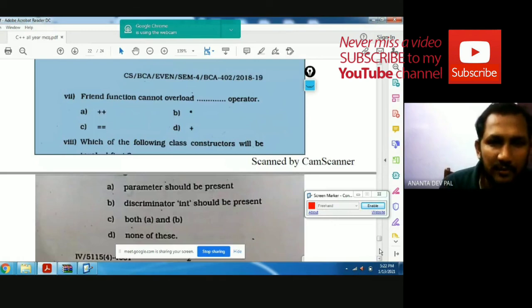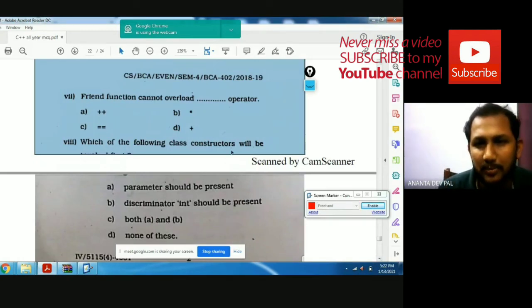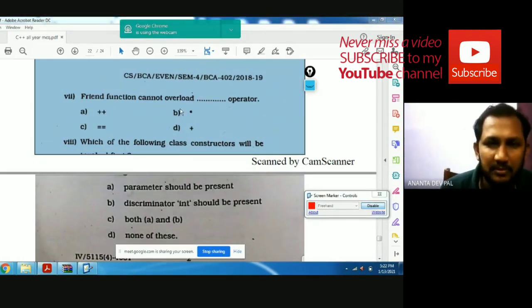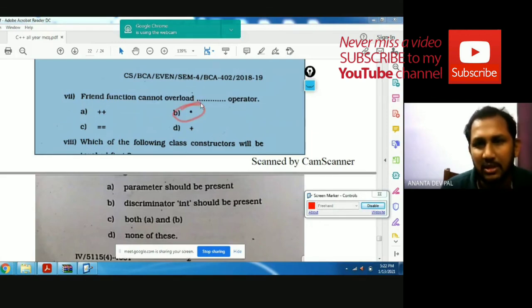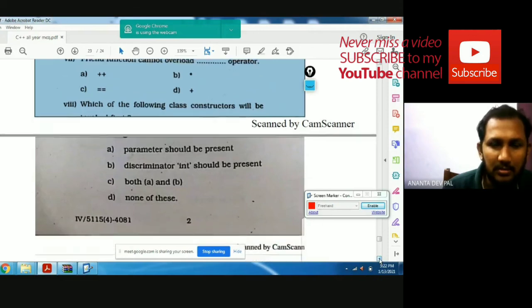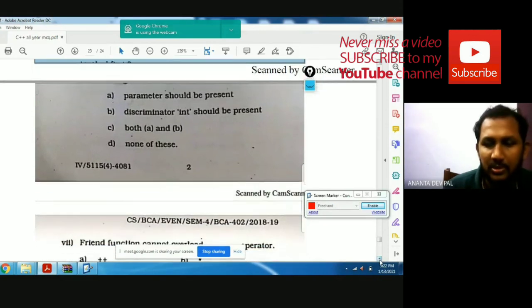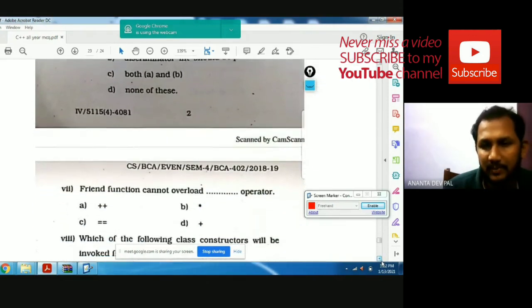Next question: a friend function cannot overload which operator? A friend function cannot overload the star operator because this is a reference operator. So this is not possible to implement using a friend function.